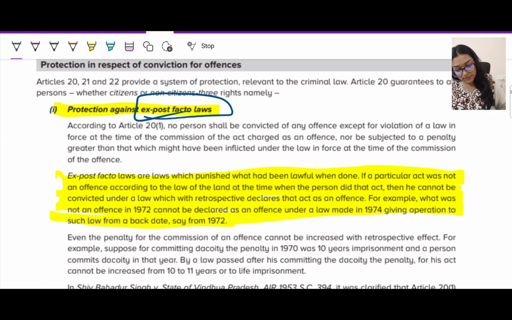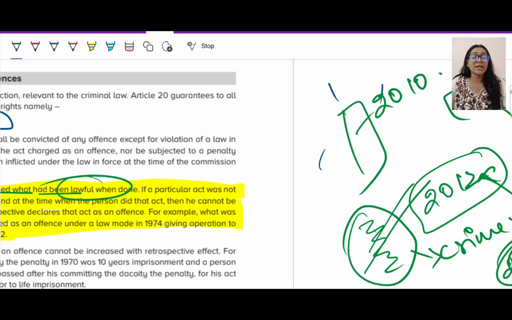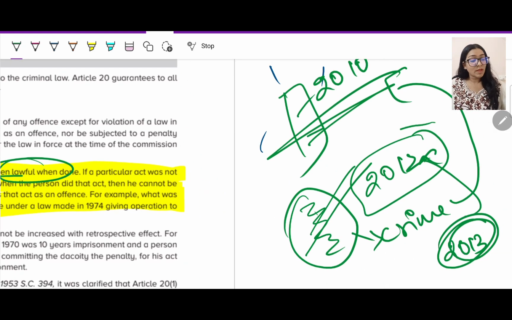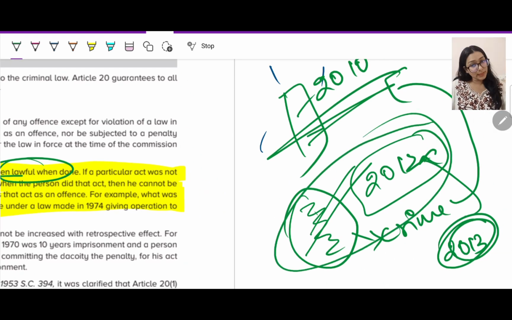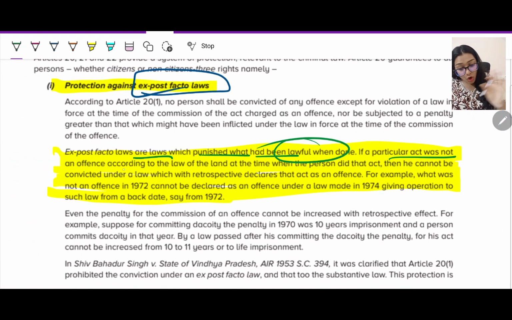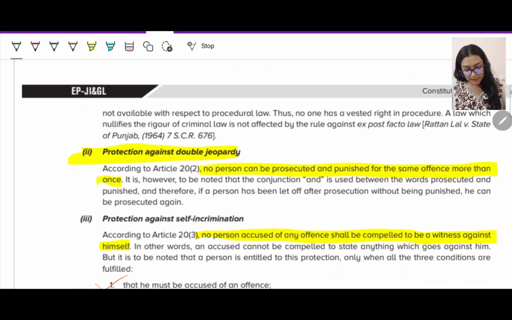That's why we have ex post facto laws, which are laws that punish what had been lawful when done. When you did it, at that time it was not called a crime, so it was lawful when you were actually doing it. In 2010 it was not even a crime, so I did that at that time, fine. But in 2012 you made a law and made it an offense. After that, if I do anything, of course that's a crime. Before that, it was a lawful activity. If a particular act was not an offense according to the law of the land at the time the person did it, then he cannot be convicted under a law with retrospective declaration. This is your ex post facto law.